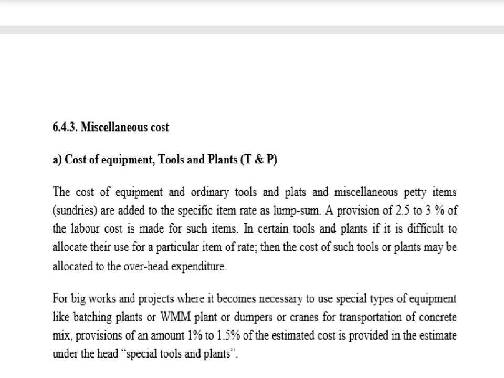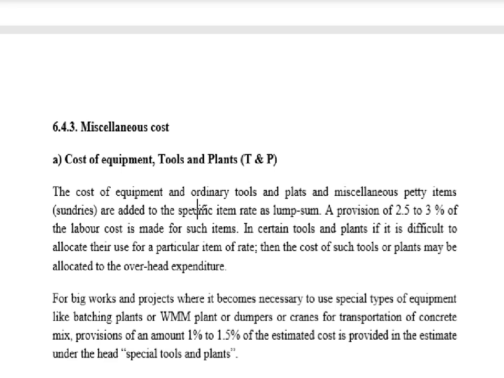So in the miscellaneous cost, first we cover the cost of the machinery, that is tools and plant equipment. Various different items of equipment are used for various types of specific work. Like for road construction there may be a leveler, an excavator, and many other things required. For building construction a different type of arrangement is required. So the cost of tools and plants varies from one task to another.